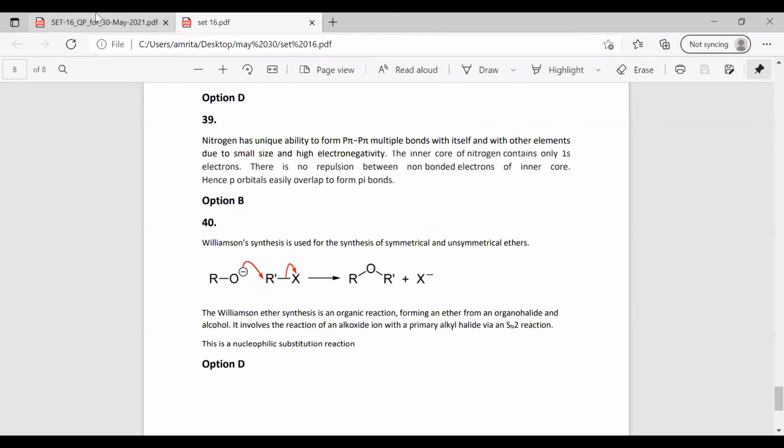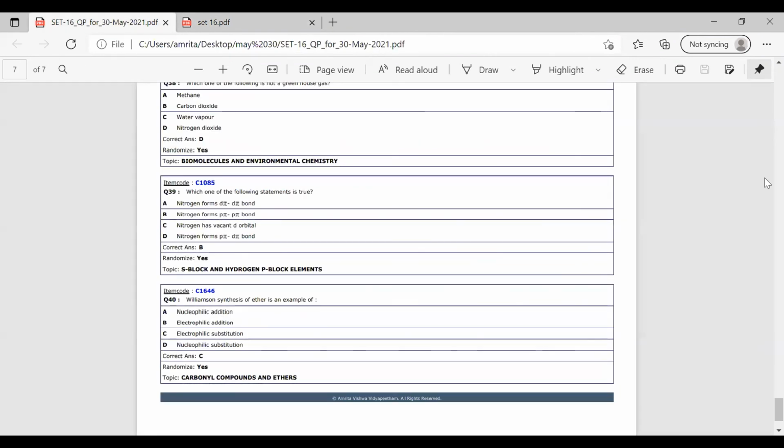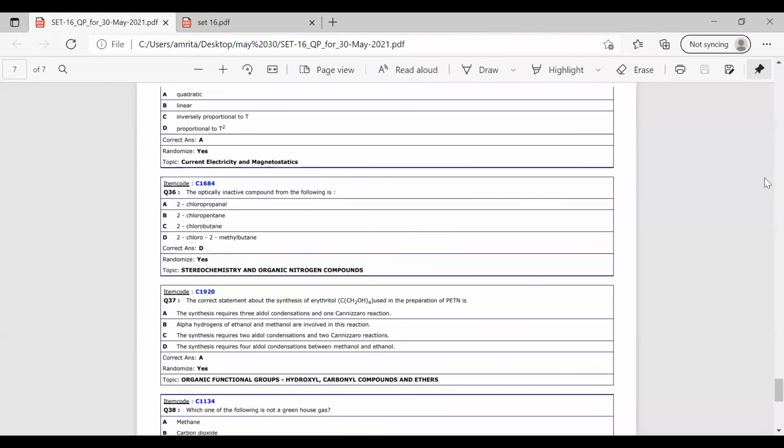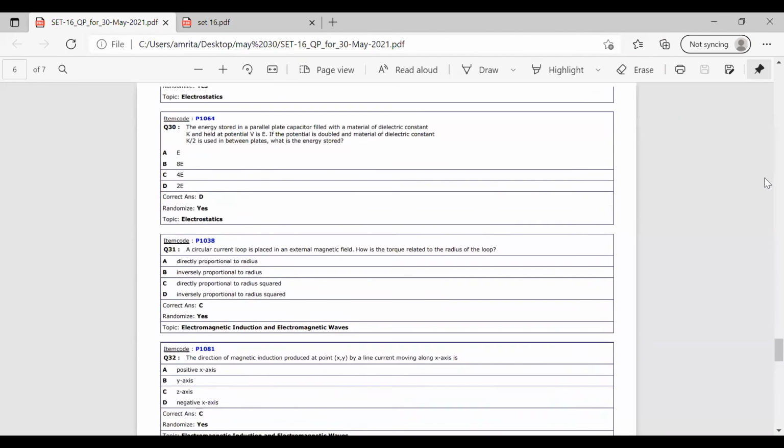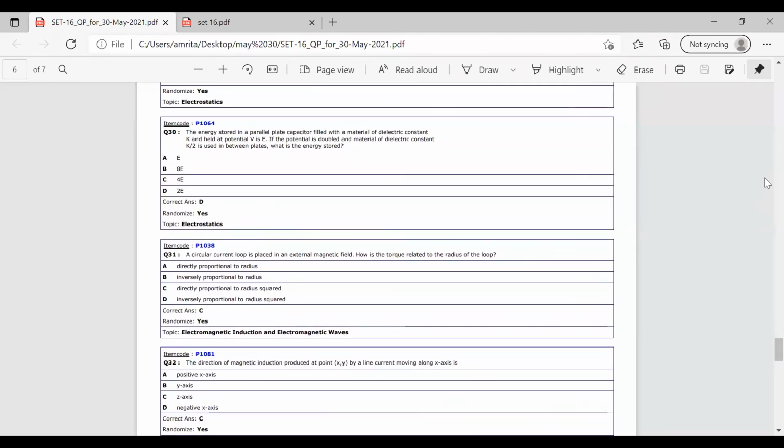So these are the questions of the physics and chemistry. Compared to the last set of sessions, these questions were very easy. All these physics and chemistry questions, you don't have to do a lot of work with pen and paper. You just have to have an idea about the concept, read out the question, check the options and then answer. There is a query from one of the students.